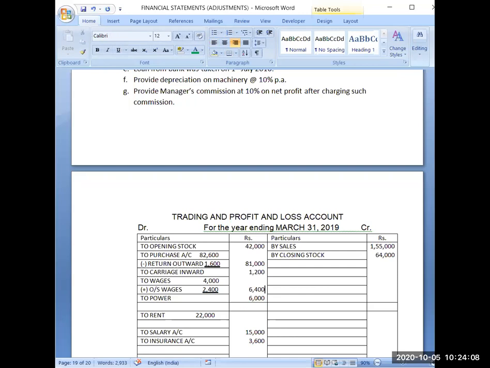One thing which students generally get confused about in exams is that most of the time they start adjusting 6,400. But you have to remember that you have to adjust only this 2,400. This is already recorded. So 2,400 I have recorded.